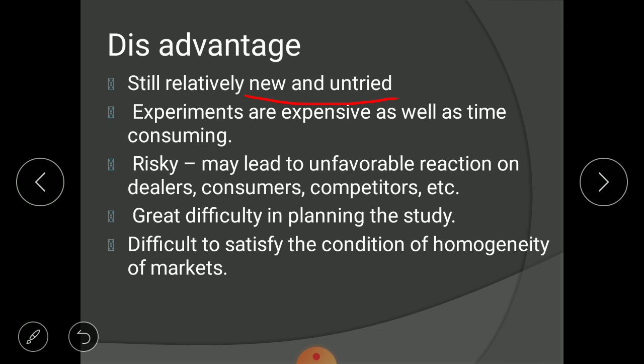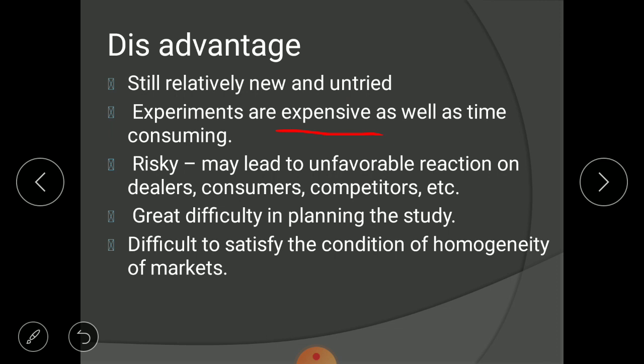Then secondly, it is written that experiments are expensive as well as time consuming. Definitely, experiments always result in a costlier affair, and it is time consuming too. Let us first understand why experiments are expensive. To do the experiment, first of all you need to divide your total market into different segments. According to our example, we have divided the total Gujarat market into different categories, that are Saurashtra region, Kutch region, North Gujarat region and South Gujarat region. Yes or no? So even dividing the market is a costlier affair.